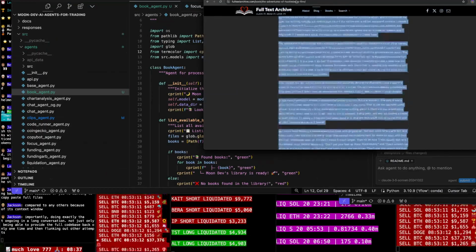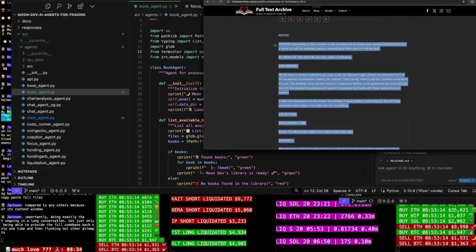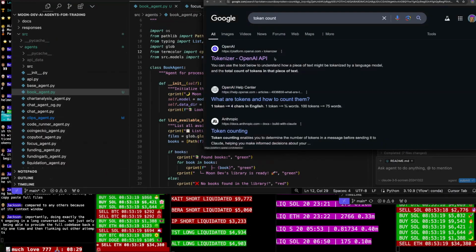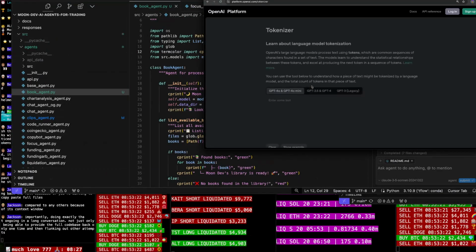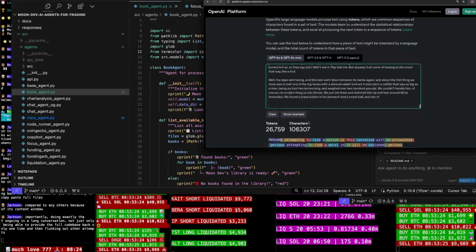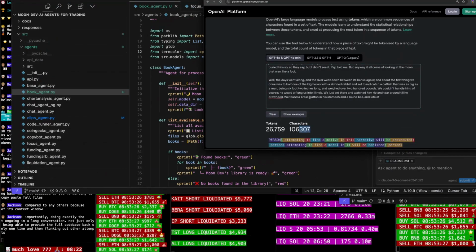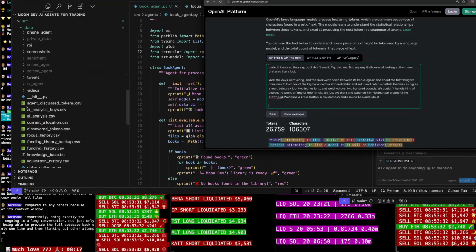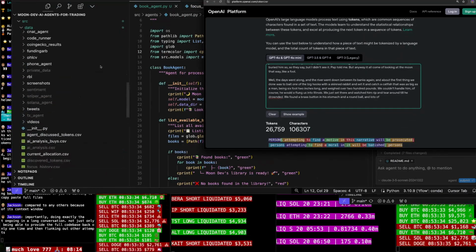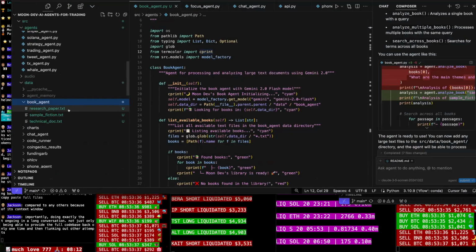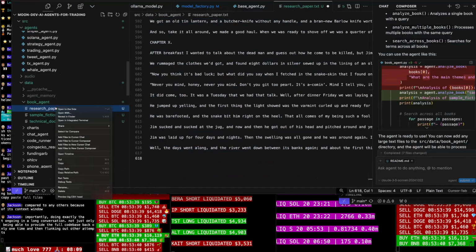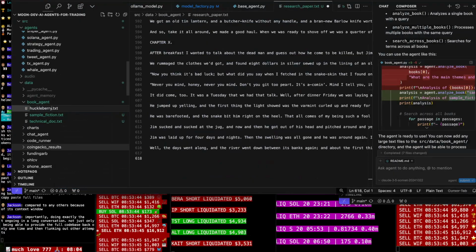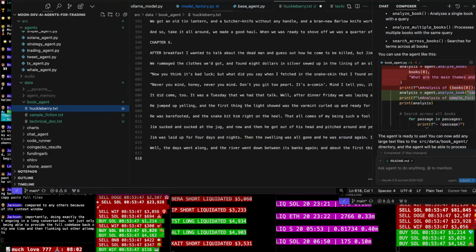So I'm trying to test the token context window. So let's go ahead and say token count, tokenizer, OpenAI API. Okay. This is 106,000 tokens. Let's run it up, dude. So let's put that in there. This is Huckleberry Finn. Book agent, Huckleberry. Rename. Okay, so that's 100,000 tokens.